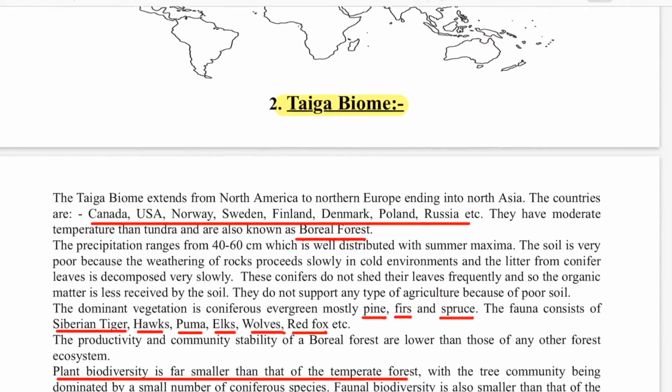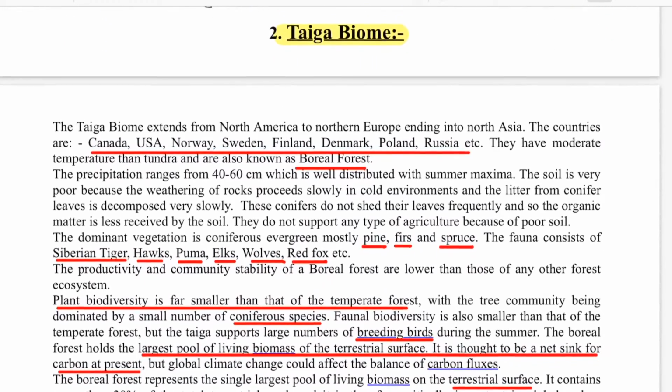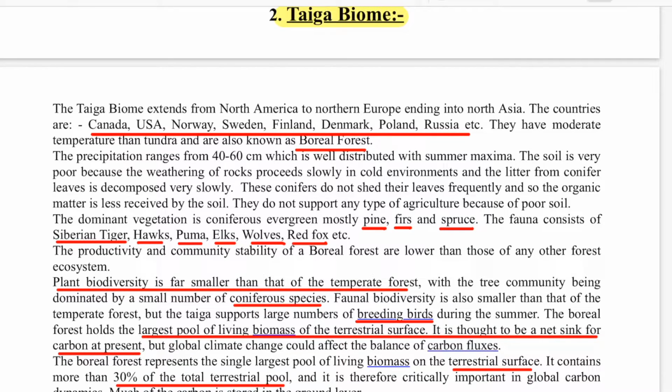The next biome we study is your taiga biome. So here is where the vegetation actually starts. This is known as the forest area, tree line area, and this taiga biome area is also known as boreal forest. It is present in Canada, US, Norway, Sweden, Finland. These are the Scandinavian countries, Denmark, Poland, Russia. These are the North Europe countries.